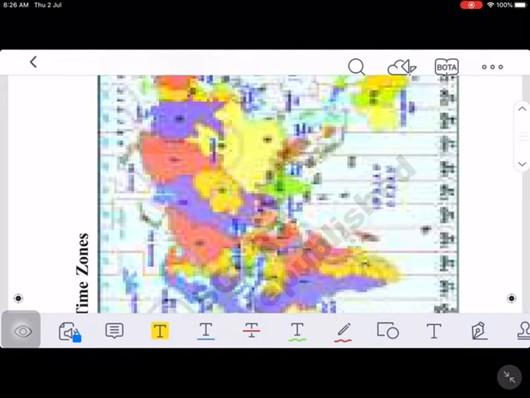Now let us see what is standard time. Standard time means some countries choose one of the meridians passing through the center of their country as their standard meridian, and the time at that meridian is followed by the whole country. For example, in India we have selected 82 degrees 30 minutes east longitude as our standard meridian because it passes through the center of the country, that is Mirzapur in UP and Kakinada, and the time at that meridian is followed by the whole country.